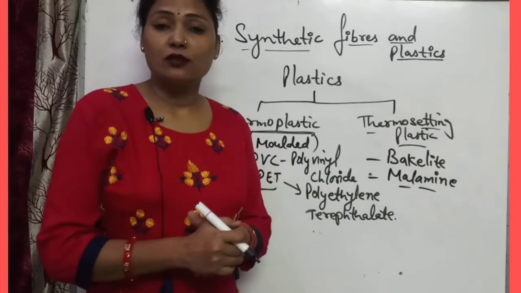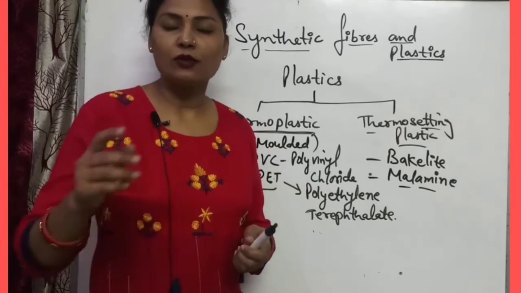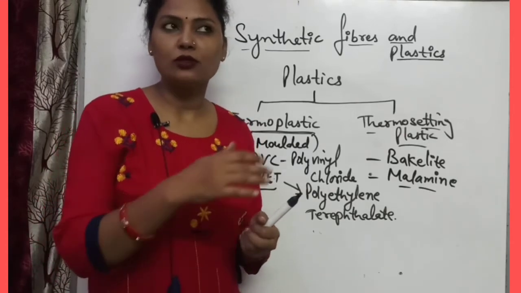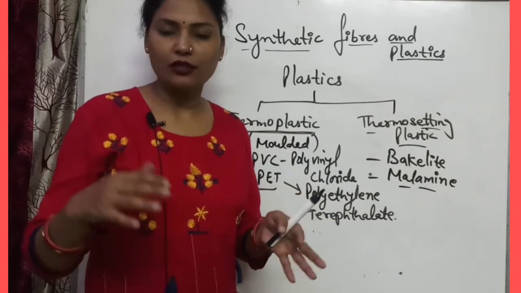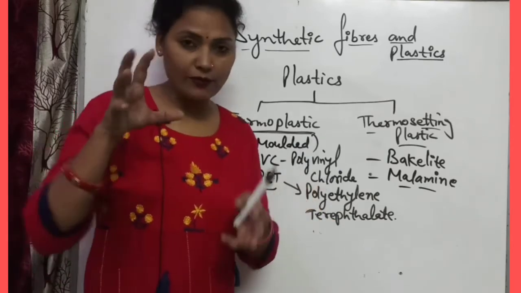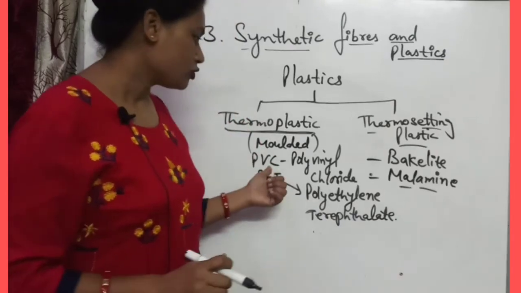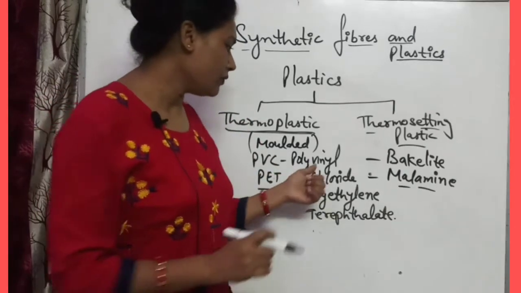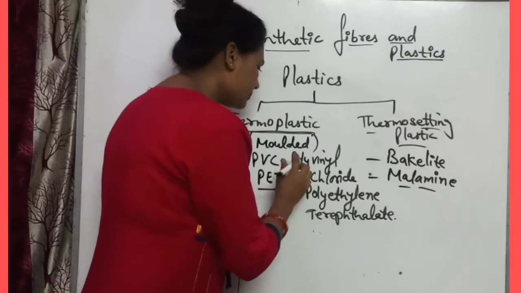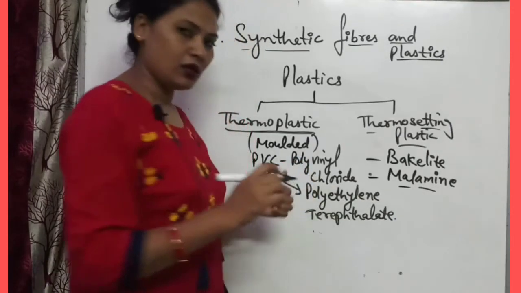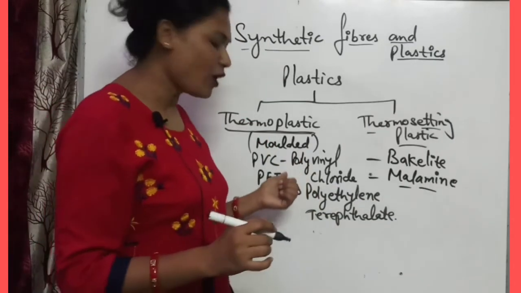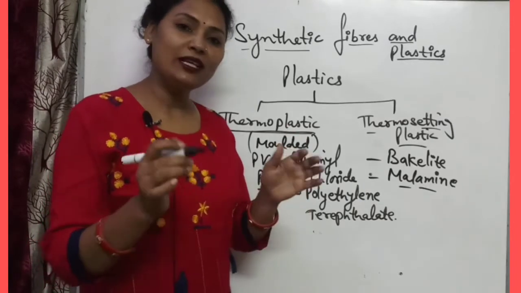PVC pipes that are used in submersible motors or that are used in our field, that crop field contains the pipes, black color pipes. So those are the PVC pipes. So PVC pipes are formed by the polyvinyl chloride. It means that PVC is formed by many monomers.